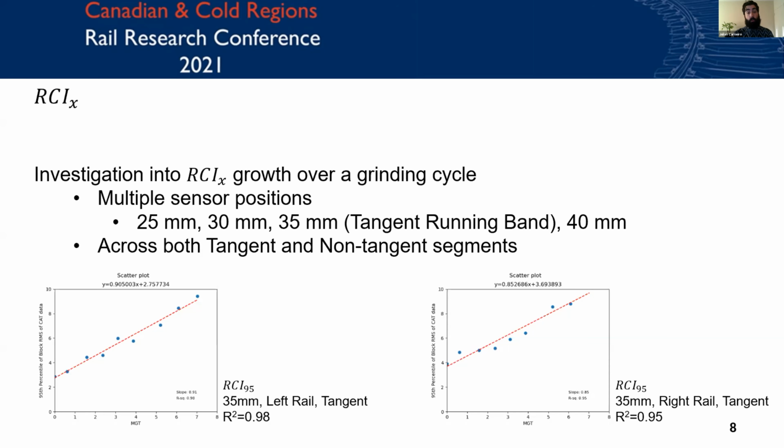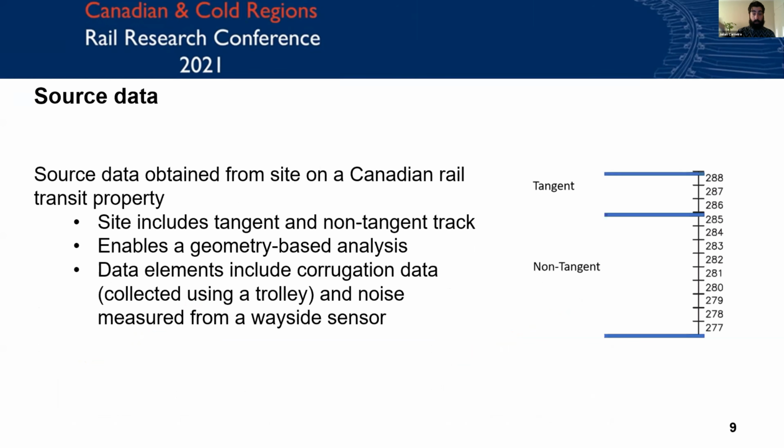We found that in tangent rail, we saw growth with correlation coefficients between 0.85 and 0.98, so rather strong linear correlation in their growth, as you can see in the two plots below here. And with non-tangent rail, in those same 30 to 40 millimeter windows, we saw R-squared values between 0.56 and 0.96. That 0.56 was a bit of an outlier. The other three were above 0.7. So we determined that RCI is actually sensitive to growth in a reliable way, which going forward can hopefully be parlayed into usability as an index.